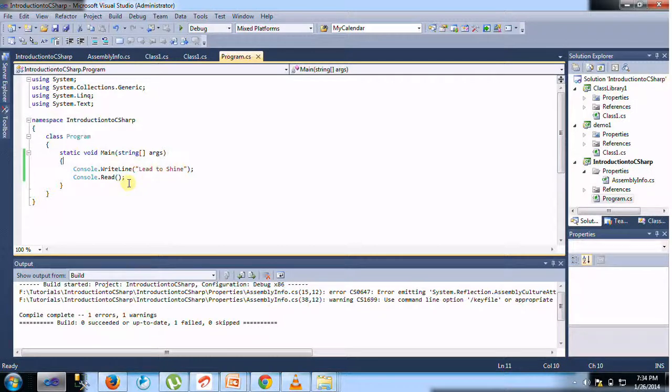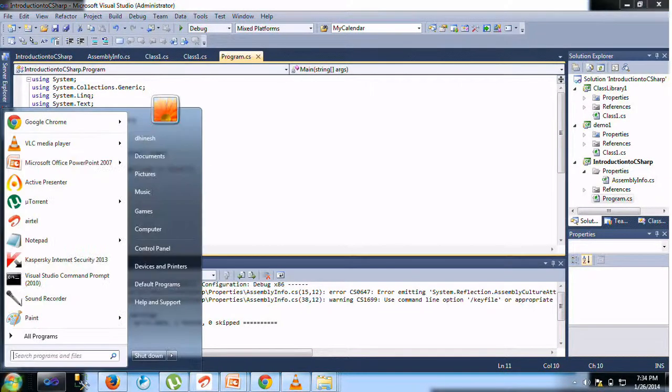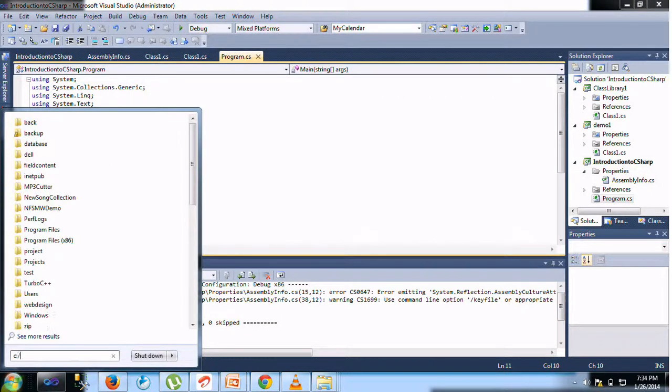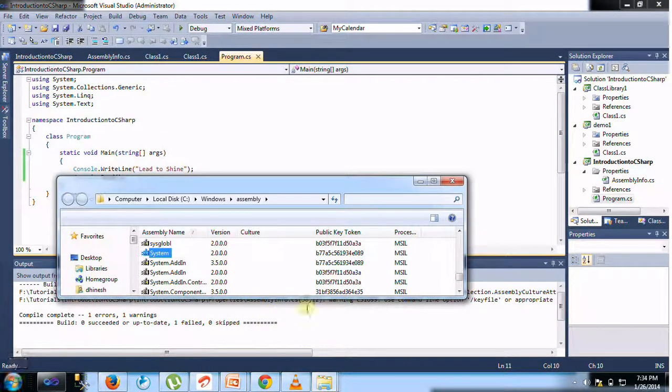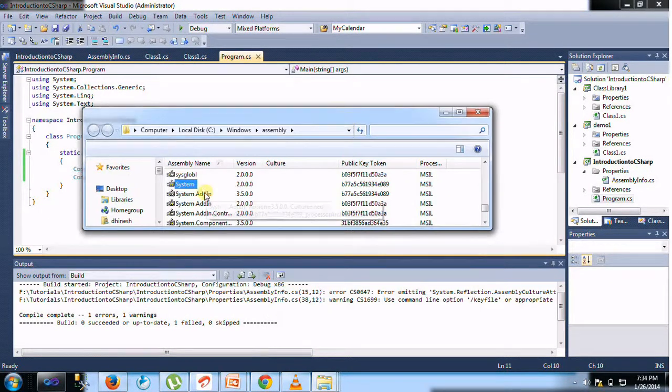And let's look at the GAC. Where is the GAC located? I installed the Windows OS, so go back to Windows, then assemblies, the .NET Framework class libraries and assemblies. Okay, here we have the System assembly.